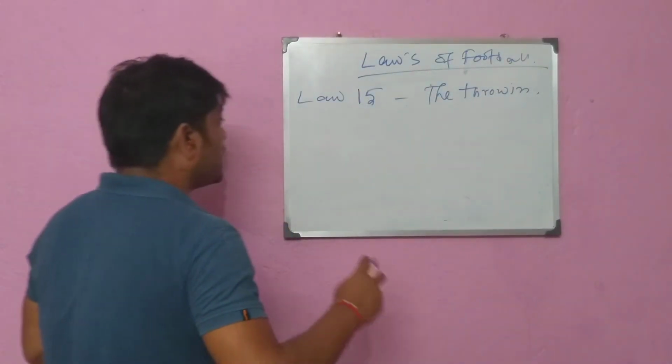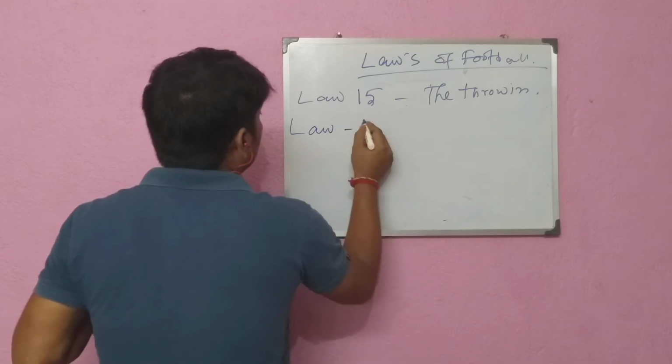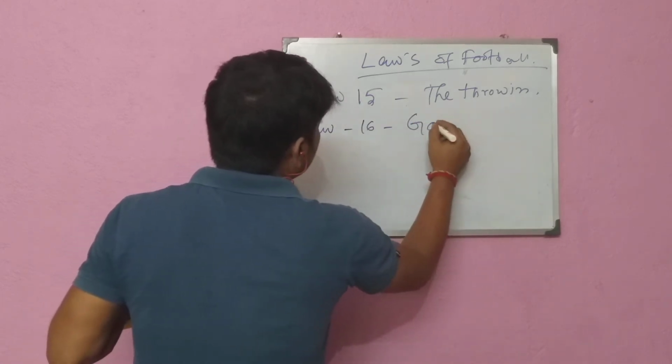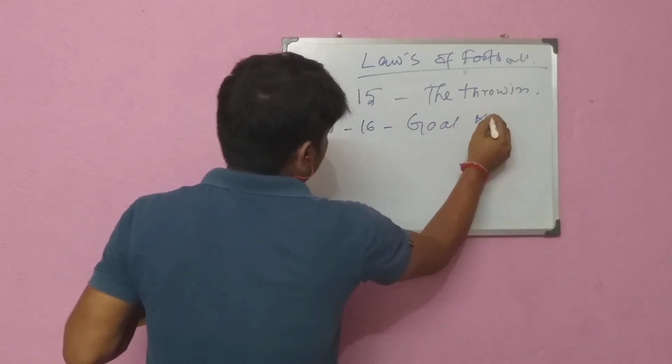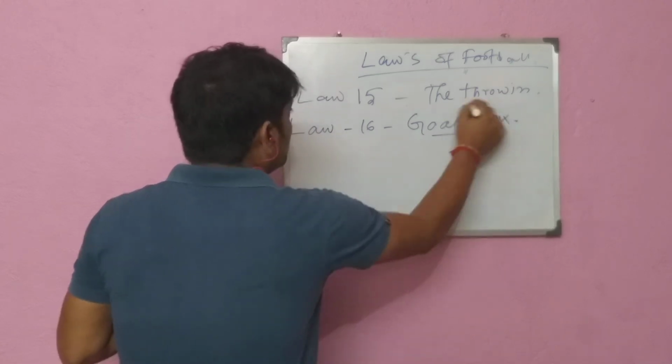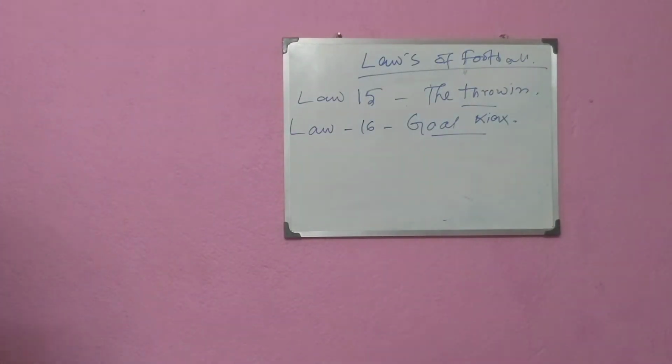Now look, the goal kick, law number 16. Law number 15, throw-in, I have already discussed with you.